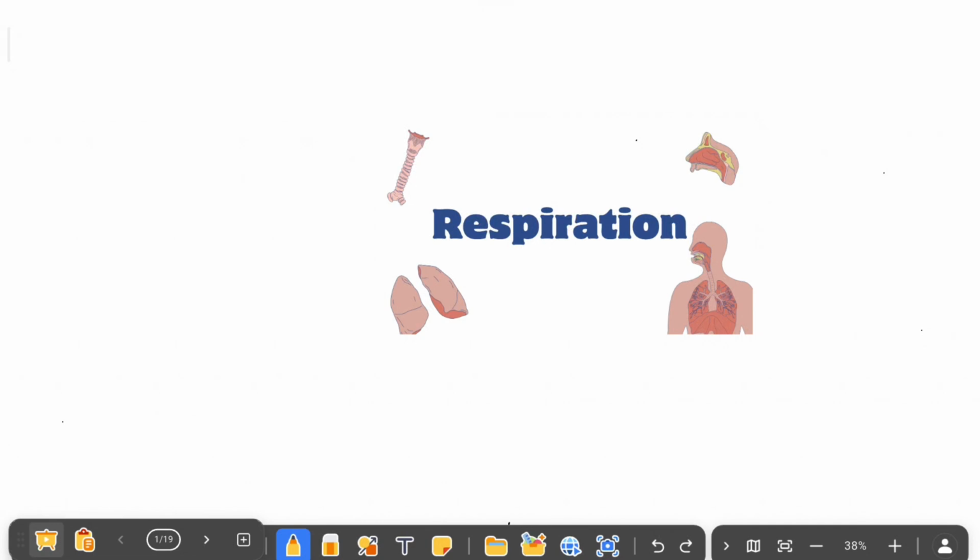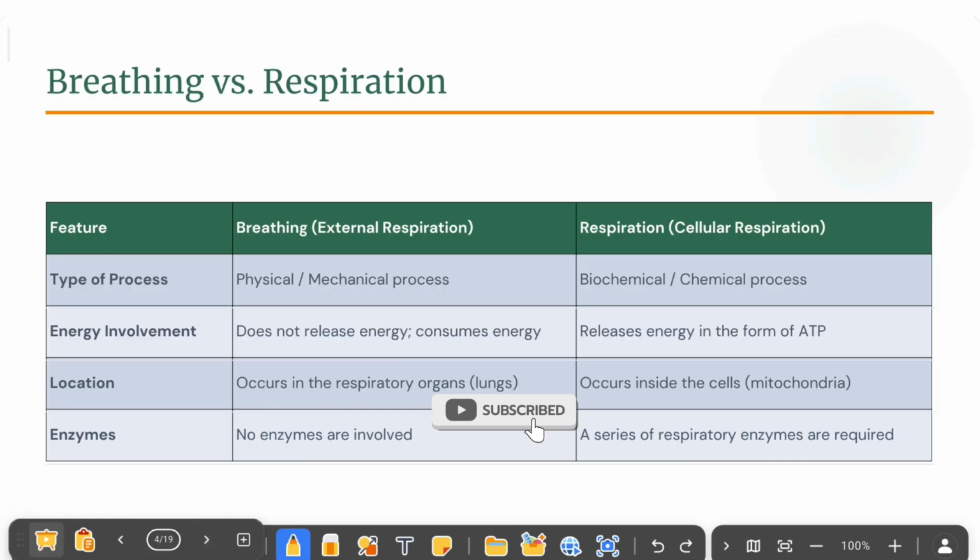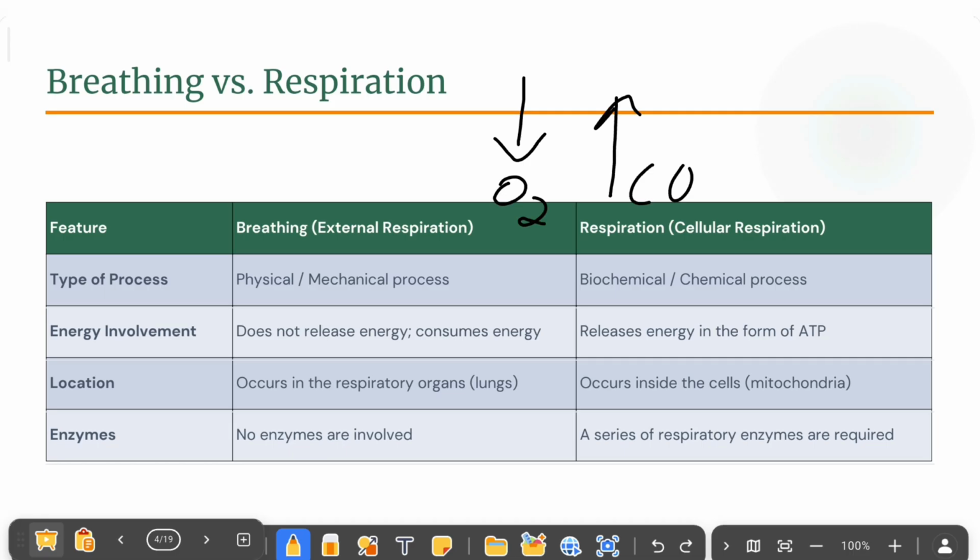Hello everyone. We'll see one of the important topics from your chapter Life Processes, that is respiration. Before going to respiration, first we'll see what is the difference between breathing and respiration. Breathing means we are taking in oxygen to our body, and we are expelling, or exhaling, the carbon dioxide. That we will call breathing.